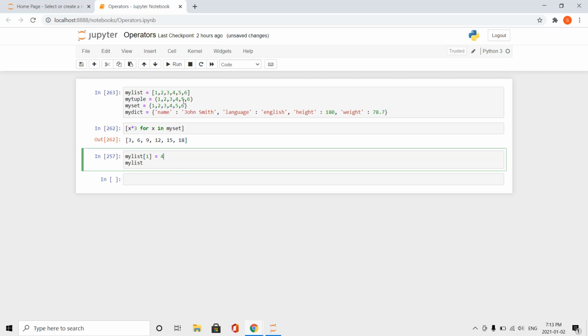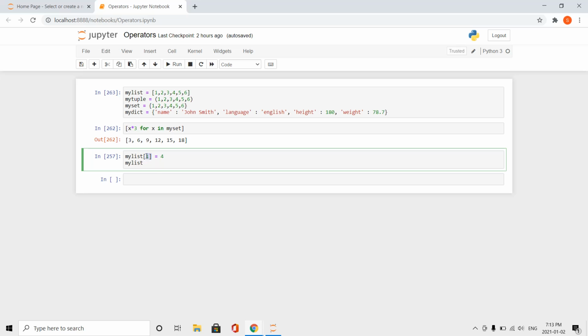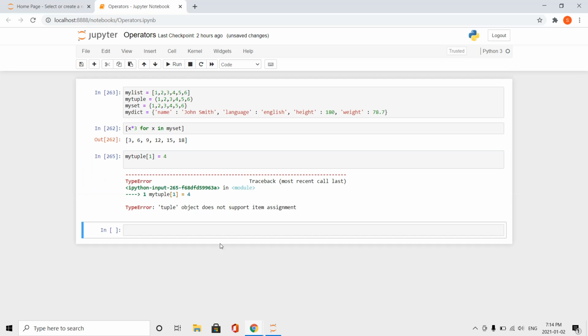But the difference comes in that not all of these data structures are mutable. So lists are. Say if I want to change the second value in my list to be 4, I'll get the list 1, 4, 3, 4, 5, 6. Please note that I wrote 1 here, but it is the second because the index in Python starts with 0. And let's try and do that for a tuple. This will give me an error. I can't assign a specific value in the tuple or all of them to be something else. They are the way they are.